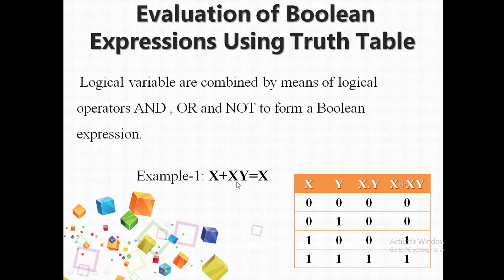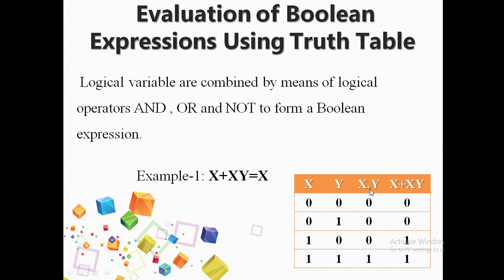Now when you see there is x multiplied by y first, multiplication comes first, then the addition will come next. So we will perform the multiplication, x multiplied by y. Let us consider the input values and see what the output values are. 0 multiplied by 0 is 0, 0 multiplied by 1 is 0, 1 multiplied by 0 is 0, 1 multiplied by 1 is 1. So 1 multiplied by 1 only gives us 1.